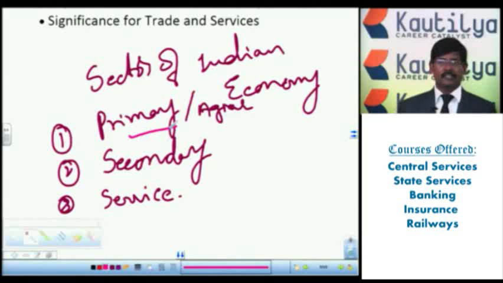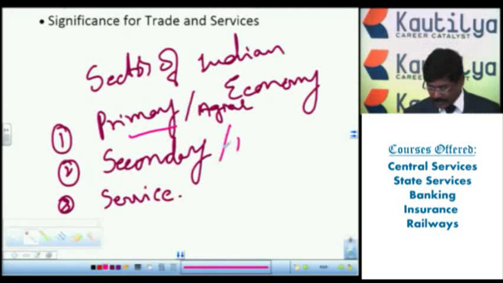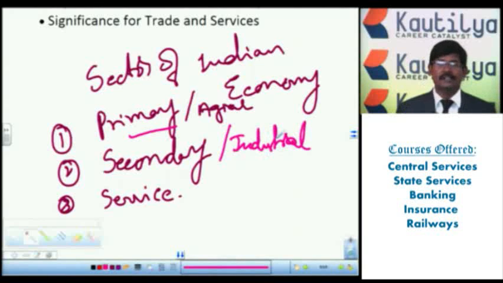Next, the secondary sector. Whatever natural products we have produced in the primary sector are converted into some other shape with the help of machinery. This is the secondary sector, also known as the industrial sector.